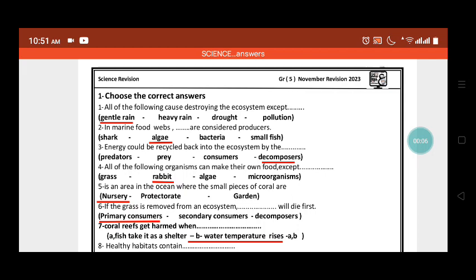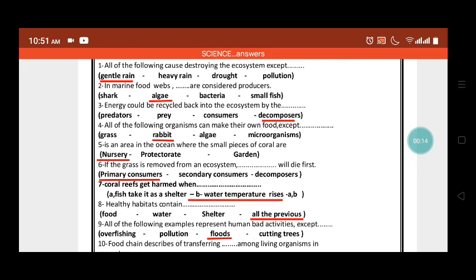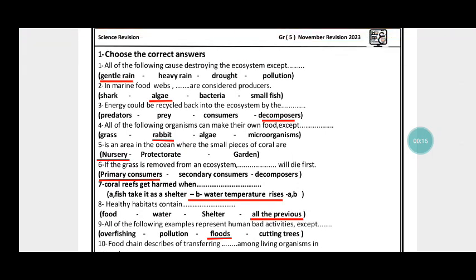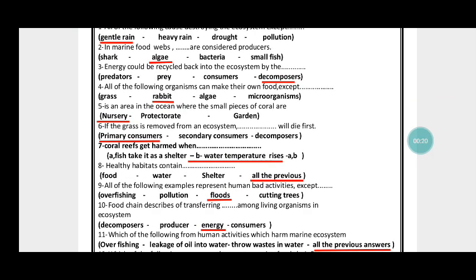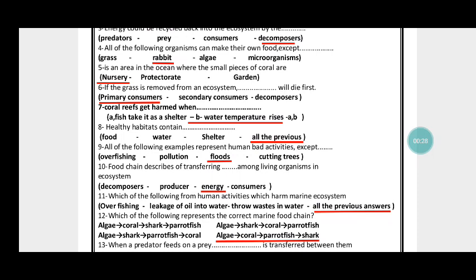Okay, let's start. All of the following cause destroying the ecosystem except gentle rain. In marine food webs, algae are considered the producer. Energy could be recycled back into the ecosystem by, of course, decomposers. All of the following organisms can make their own food except rabbits.